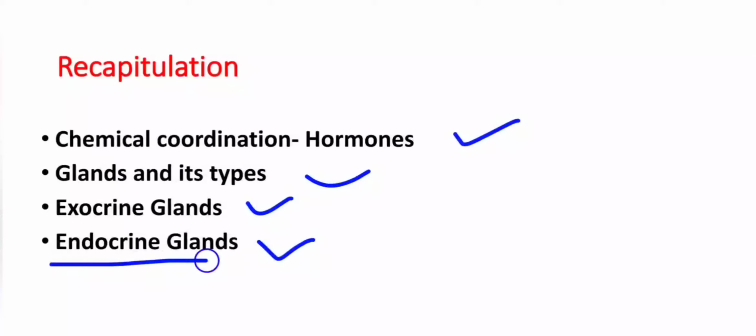Whereas examples of endocrine glands, which we will do in detail in the next videos, are hypothalamus, pituitary, pineal gland, thyroid gland, parathyroid gland, adrenals, pancreas, ovaries, testes, and so on.